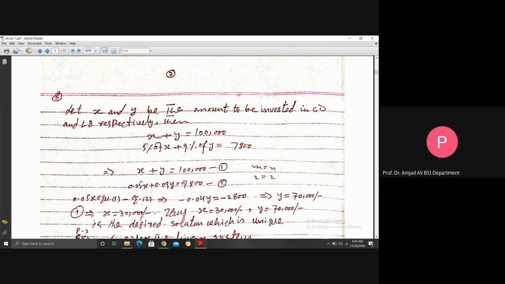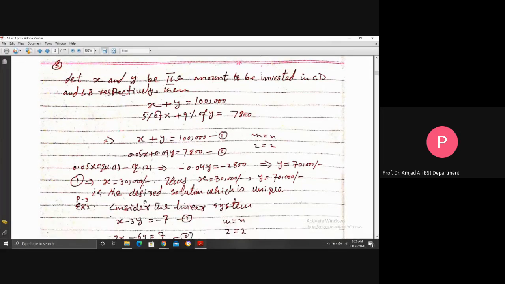Number of equations is 2, number of unknowns x, y is 2. Now, the first method here, which is the simplest one, is the elimination method. You need to equate the coefficient in two equations of one variable, like here. If you multiply equation 1 by 0.05 minus equation 2, it implies that minus 0.04y equals minus